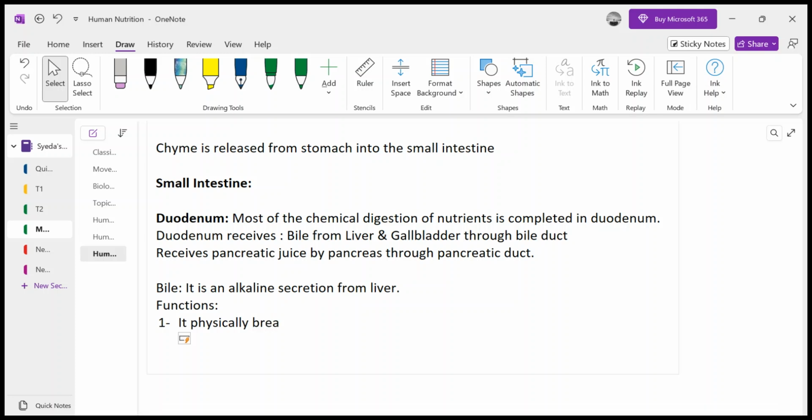breaks down. As you know that lipids are not dissolved in water, they are insoluble in water, and enzymes only work when they have the substrate in the dissolved water solution, but lipids do not dissolve in water. And what do the lipids do?